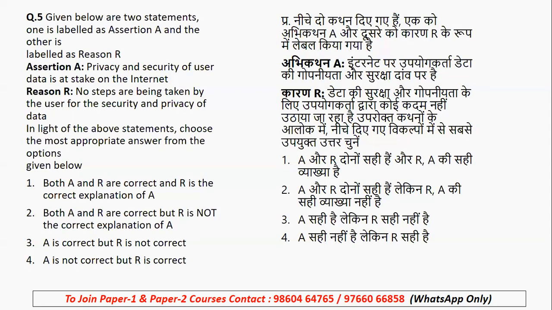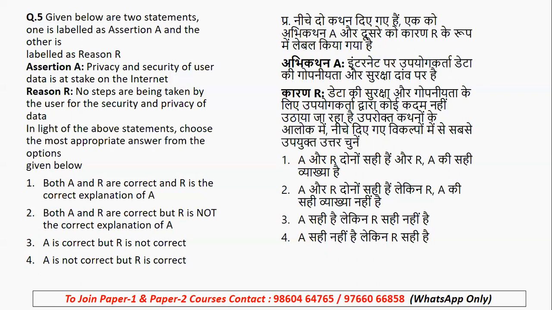Yes. Now, question number 5, we have an assertion and reason question. Based on the assertion statement, you need to understand whether the reason is right, wrong, or vice versa. The assertion: privacy and security of user data is at stake on the internet. So it is talking about security concerns.